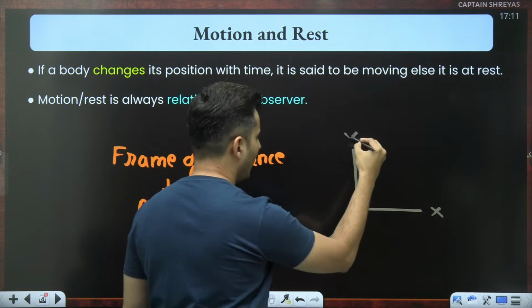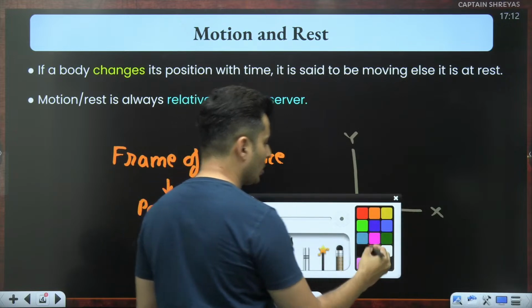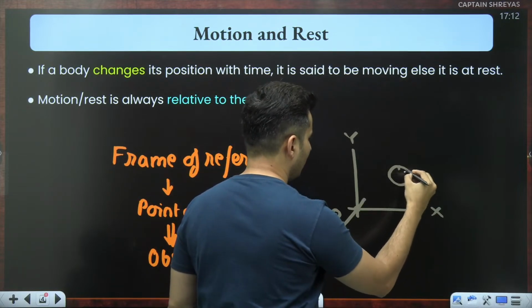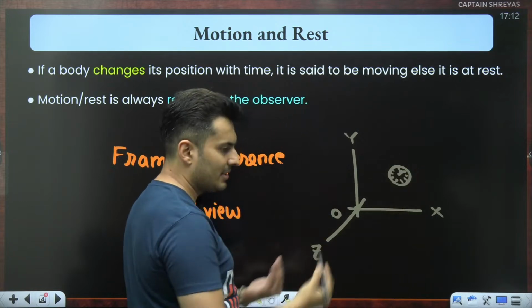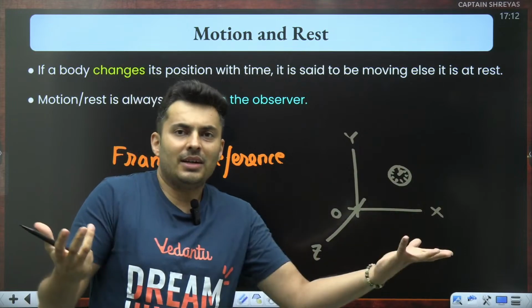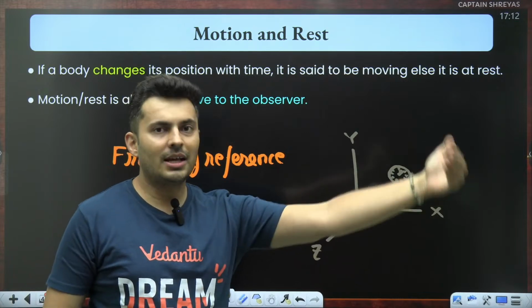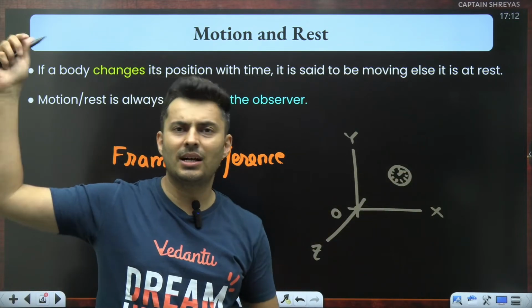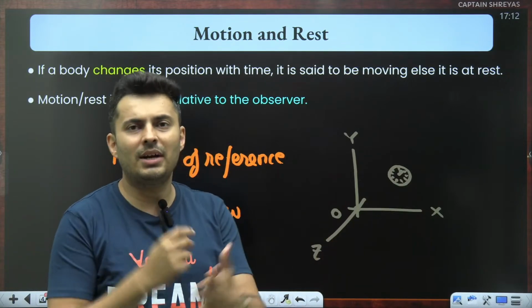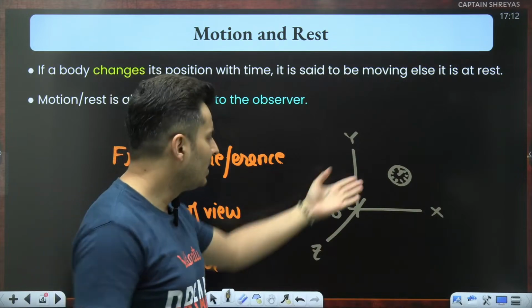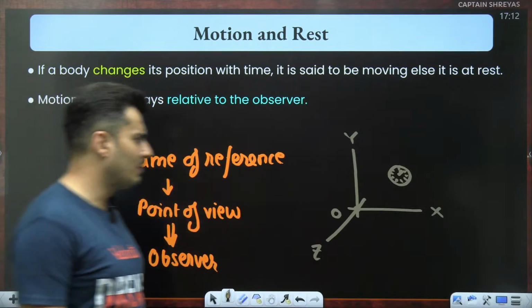You have the X, Y, Z coordinate axis with the origin, and you also have a stopwatch or a time measuring instrument, because you have to also measure time over there. How much time has elapsed? Everybody might measure different time. For me, I have started the stopwatch now, and it has taken 2 seconds. Somebody else might say, no, I started the watch before, and stopped the watch here. So every person might start and stop the watches at different times. So you also put time in the perspective for point of view, or frame of reference.